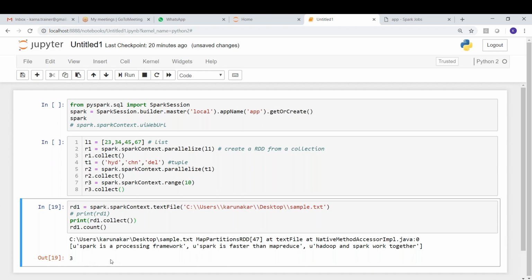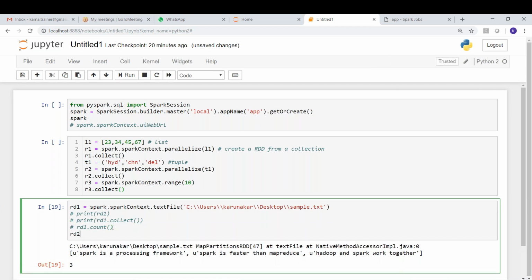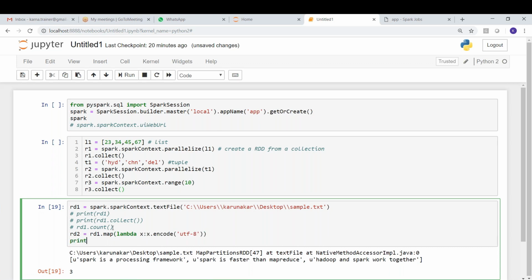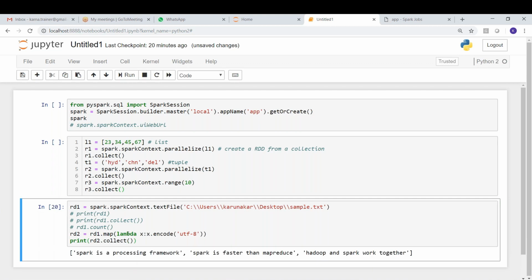Let me do that first. rd2 equal to rd1 dot map of lambda x colon x dot encode comma UTF-8. That's fine. Now if I print rd2 dot collect, you can see this now. So every line is a string.